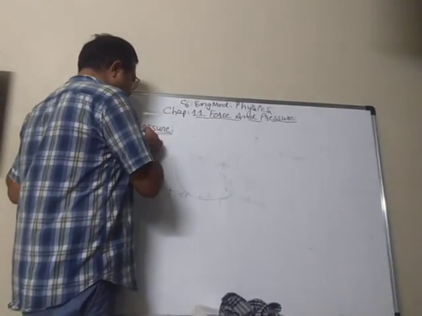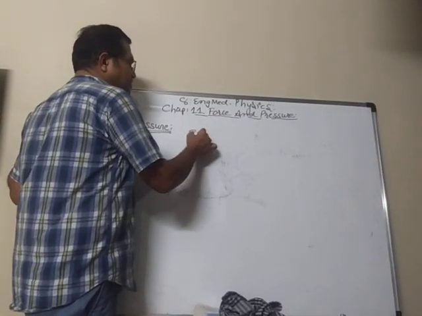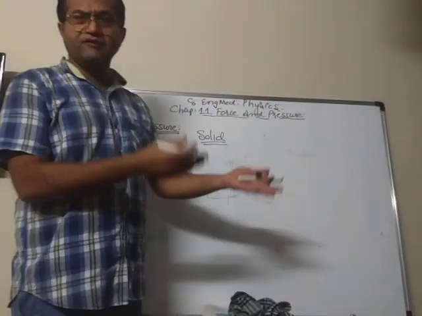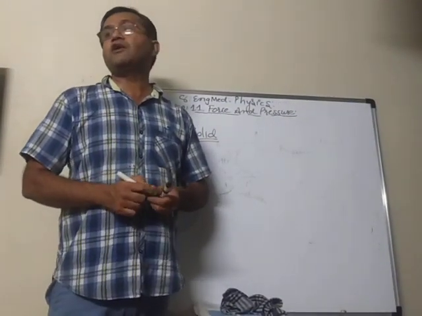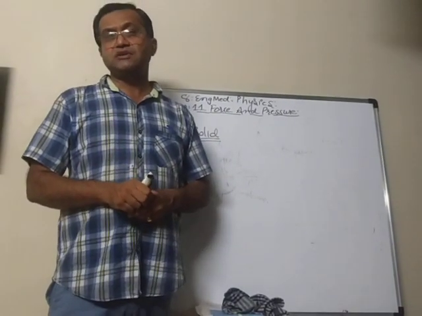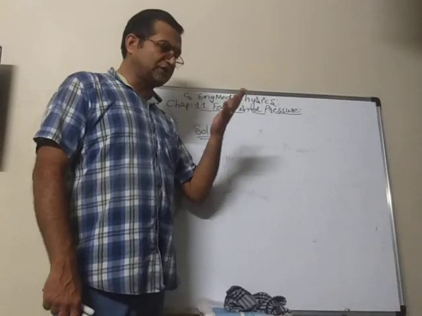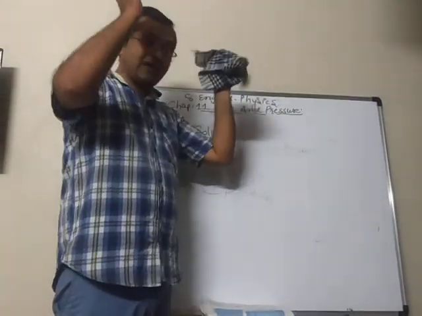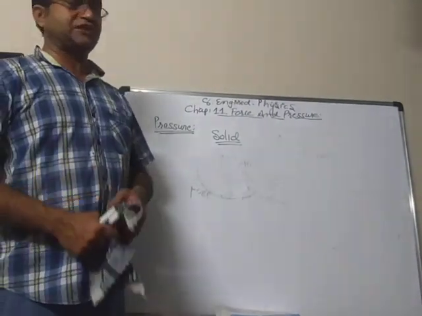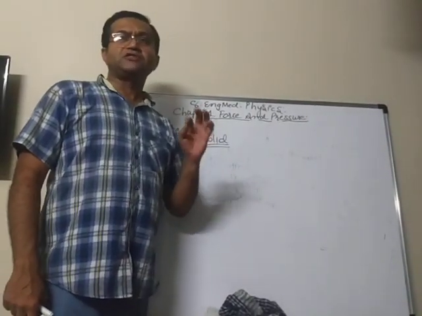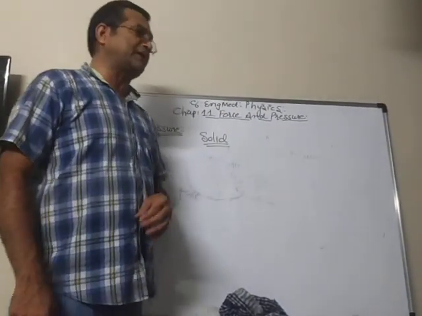Now here we learn that solid things exert pressure. Whatever we have talked about so far was about solid things, when you put pressure with the hand, or the bag straps, or the knives, everything. Here we see that solids exert pressure.